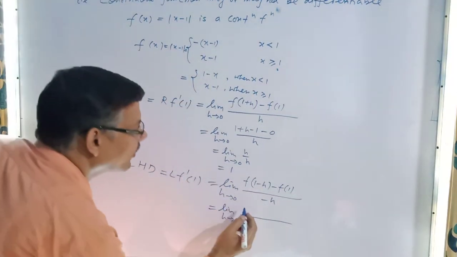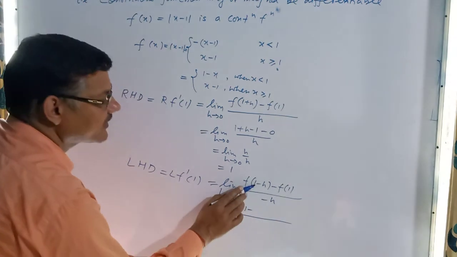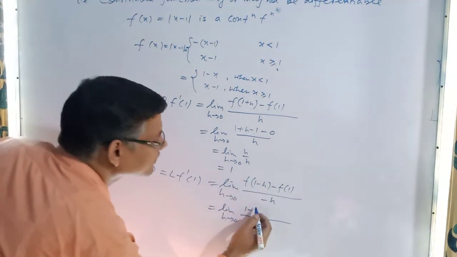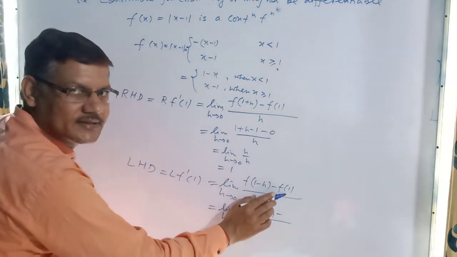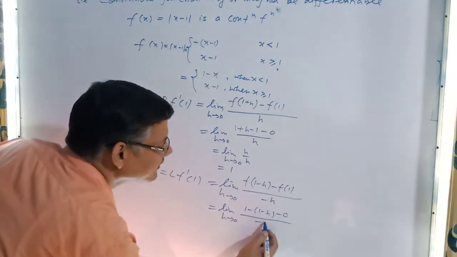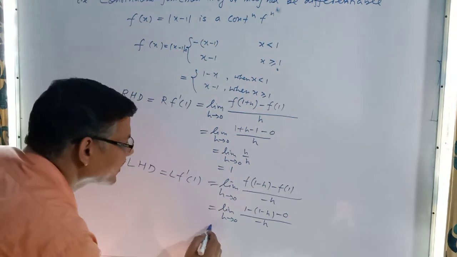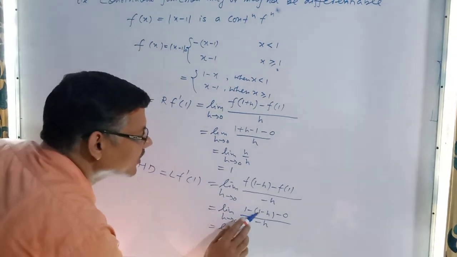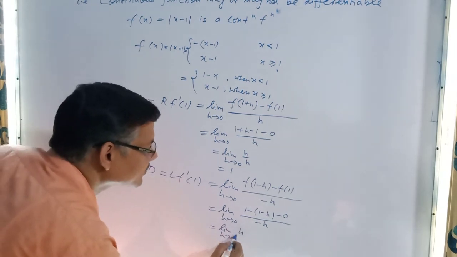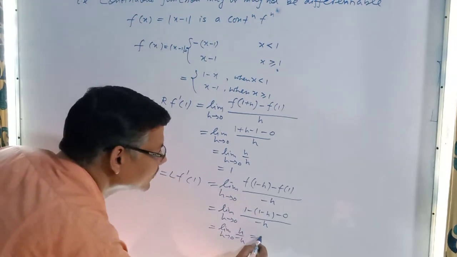So here we write 1 minus, in place of x, 1 minus h. What is the value of the function at x equal to 1? It is 0. So it is the limit as h tends to 0 of [1 minus (1 minus h) minus 0] divided by minus h, that is h by minus h, which equals minus 1.